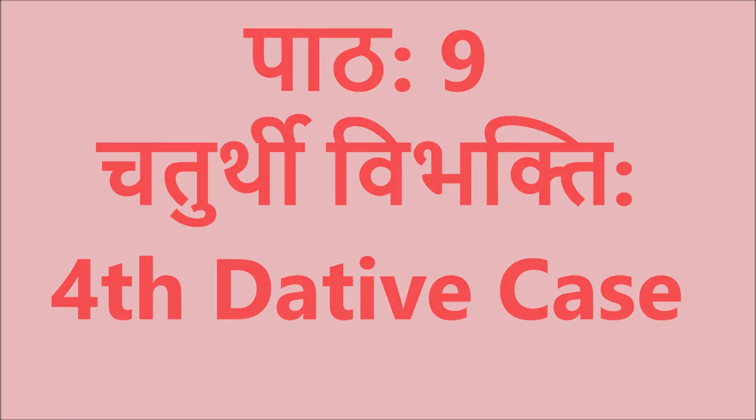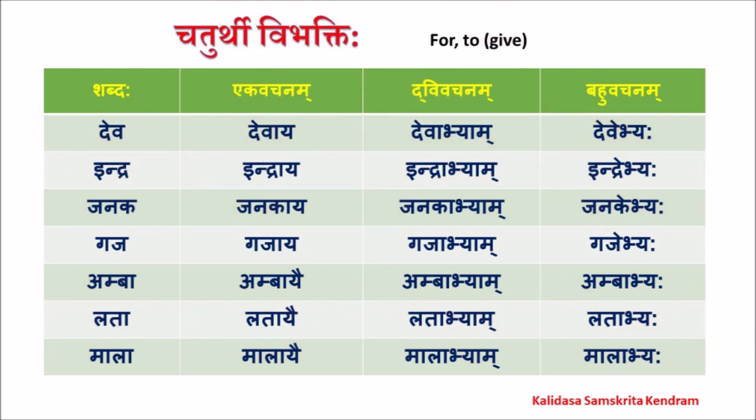Welcome to our next lesson, Chaturthi Vibhakti, dative case. The equivalent prepositions used in English are for and to. In bracket, give is given. It says whenever the verb give is used, to becomes fourth vibhakti in Sanskrit. To is used along with go also. That time to becomes dvitiya vibhakti in Sanskrit.